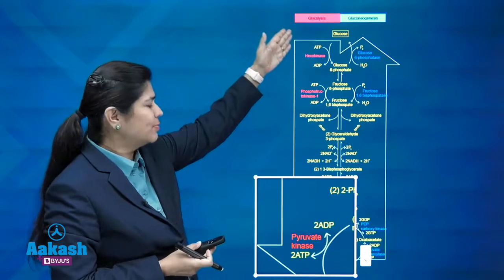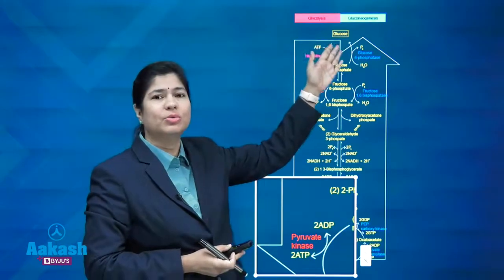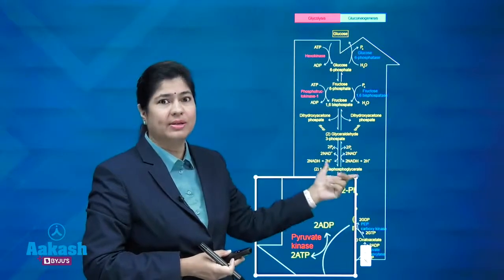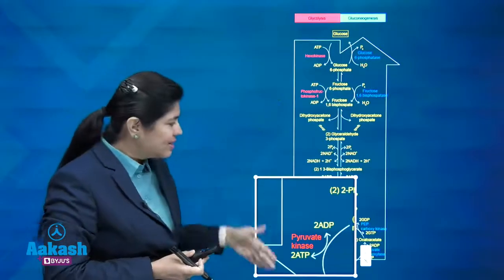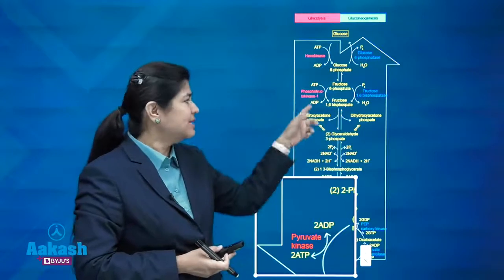Glycolysis goes from glucose to pyruvate, and from pyruvate to glucose is gluconeogenesis, and that is the reason I have taken them together. The irreversible steps of glycolysis have to be circumvented by the gluconeogenic enzymes.